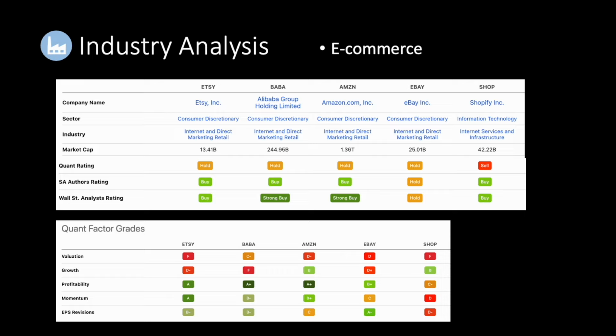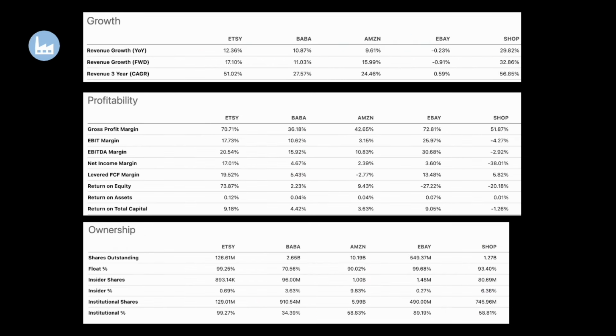For industry analysis, it is important to understand the dynamics of the e-commerce platforms. Some of the most notable competitors of Etsy are Alibaba, Amazon, eBay, and Shopify, which are big players in the global e-commerce landscape. For e-commerce, growth and profitability is super important, and as you can see, Etsy has a higher revenue growth than its competitors. It has a high gross profit margin of 70% with a high return on equity of 73%. Additionally, Etsy has a high institutional percentage ownership, which shows institutional trust in Etsy's management and future prospects.